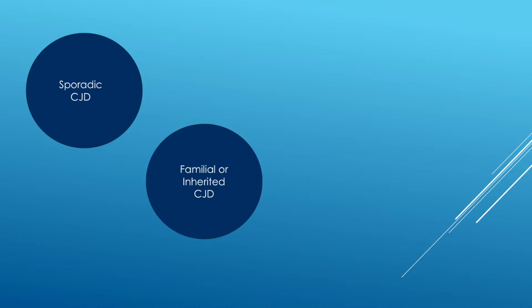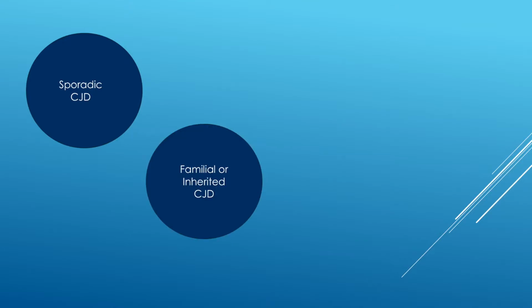There are three main categories of CJD. The first one is sporadic, which accounts for 85 to 90 percent of cases with no known trigger. It is when a normal prion protein spontaneously changes into a prion. The second type is known as familial or inherited CJD. It is when a person inherits a mutation in the gene that produces the prion protein. This inherited gene is a dominant one.